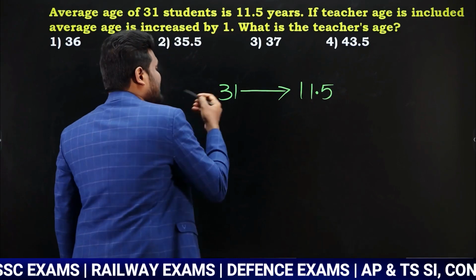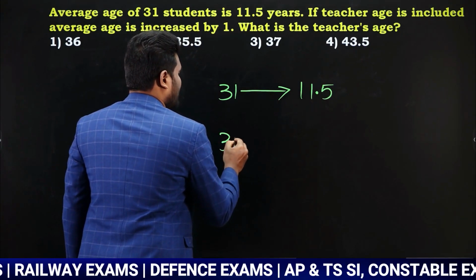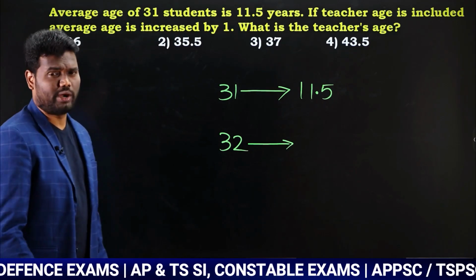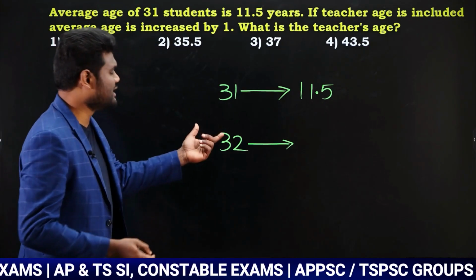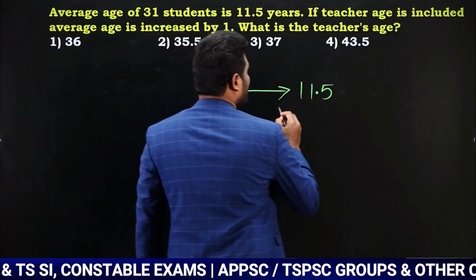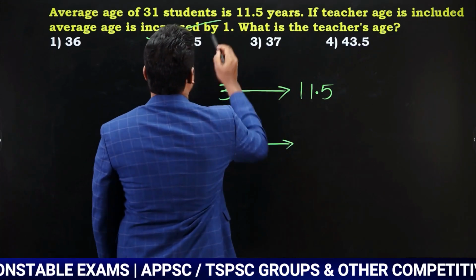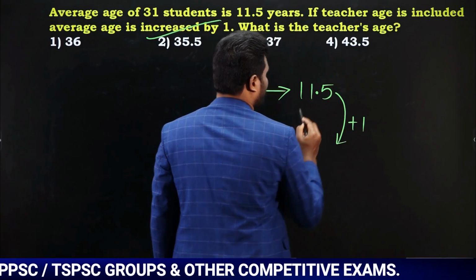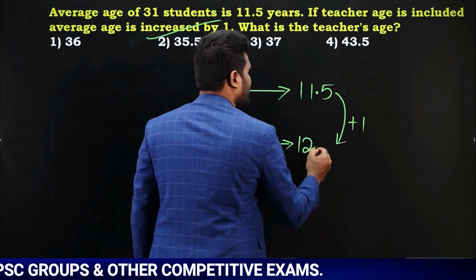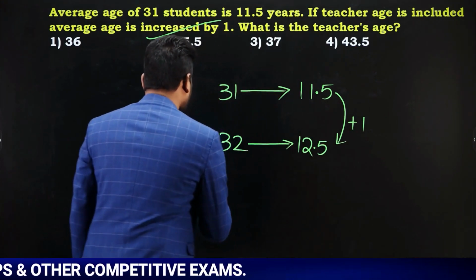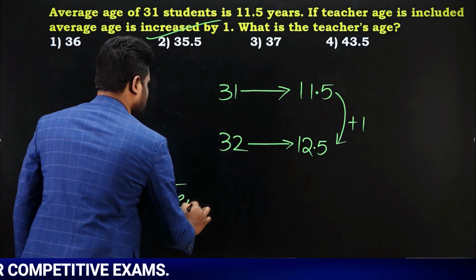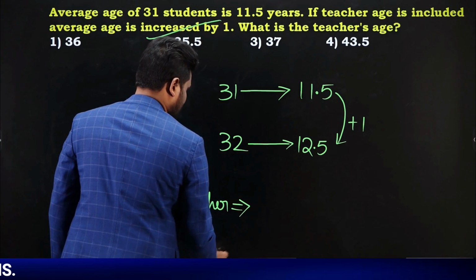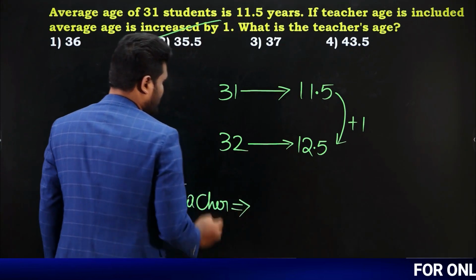Now, if teacher is included, it is going to be 32. Initially, we have 31 students. When teacher is included, it is going to be 32. And then what happened? Average is increased by 1. Average increased by 1 means initially it is 11.5, now it is going to be 12.5. Now you are supposed to find what is the age of teacher. Yes or no? Very simple. Just follow the technique whatever I have told you earlier.